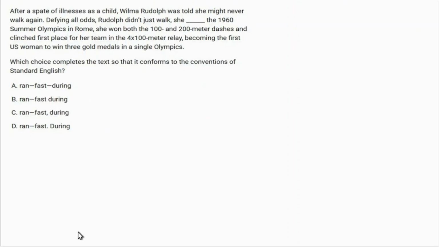So how do we solve it? What did I tell you about the basics? Read the question, then read it again. Let's start again. After a spate of illnesses as a child, Wilma Rudolph was told she might never walk again. This is the end of a sentence. Perfect. And then, defying all odds, Rudolph didn't just walk, she ran fast. From here, she ran fast during the 1960 Summer Olympics in Rome, she won the 100 and 200 meter dashes, and so on. It seems like a whole new sentence started from there. Do you get that? I guess you didn't, right?